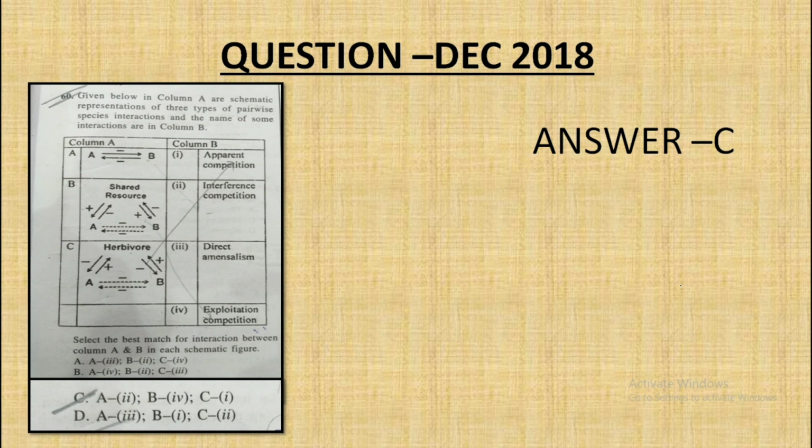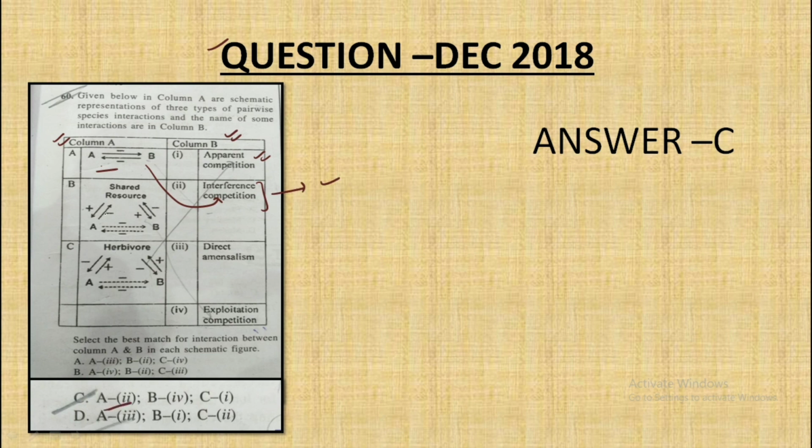Let us just solve one previous year CSIR NET question for practice purposes. In this question, we have to match column A and column B according to the depiction and the type of competition it is representing. As we have just discussed, we can easily solve this question and we can find out that option A is a direct competition, and direct competition is also termed as an interference competition.